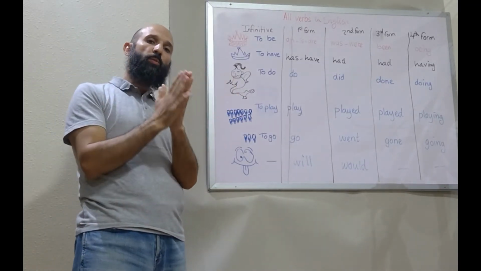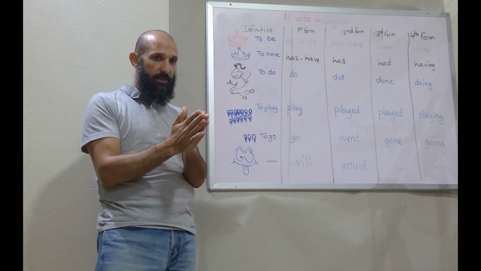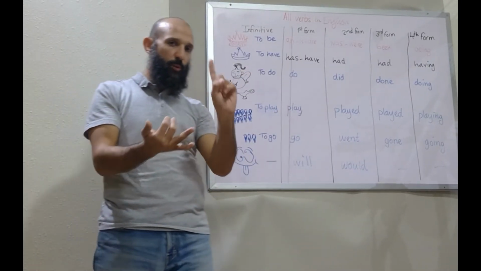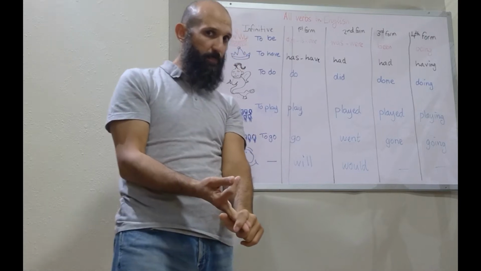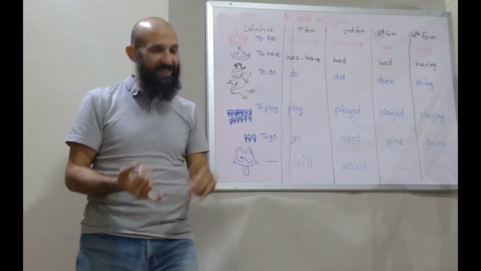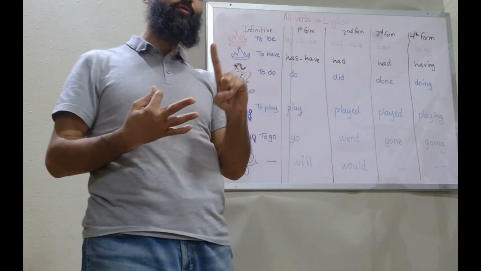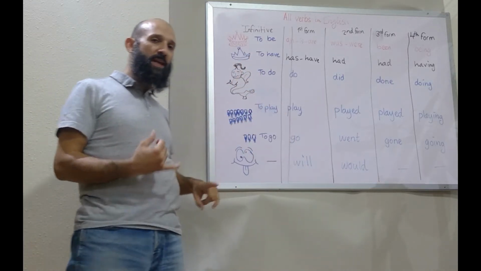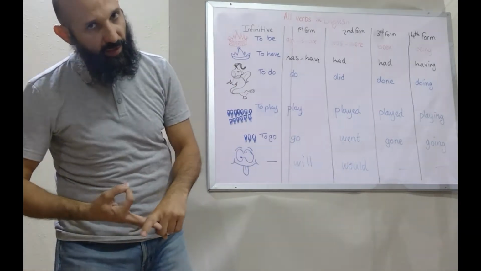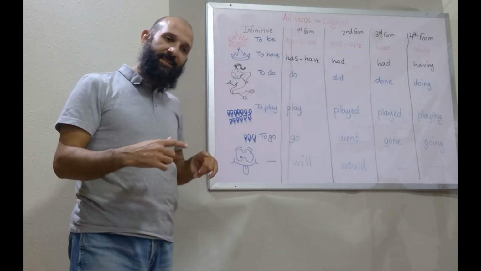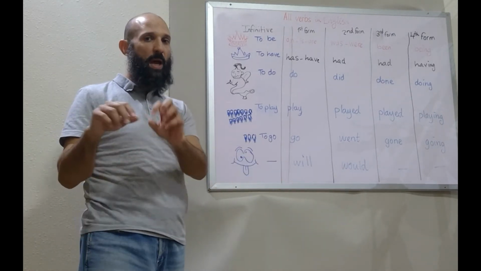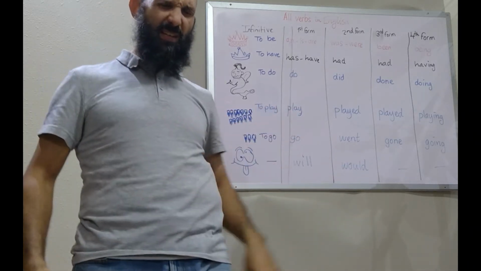So now, when we say present, well, let me tell you about all the tenses in English first. So we have in simple, present simple, past simple, and then future simple. And when we talk about continuous, we have present continuous, past continuous, and then future continuous. And then when we talk about perfect, we have present perfect, past perfect, and then future perfect. And the last 3 tenses are a mix of continuous and perfect. So we have present perfect continuous, past perfect continuous, and future perfect continuous.